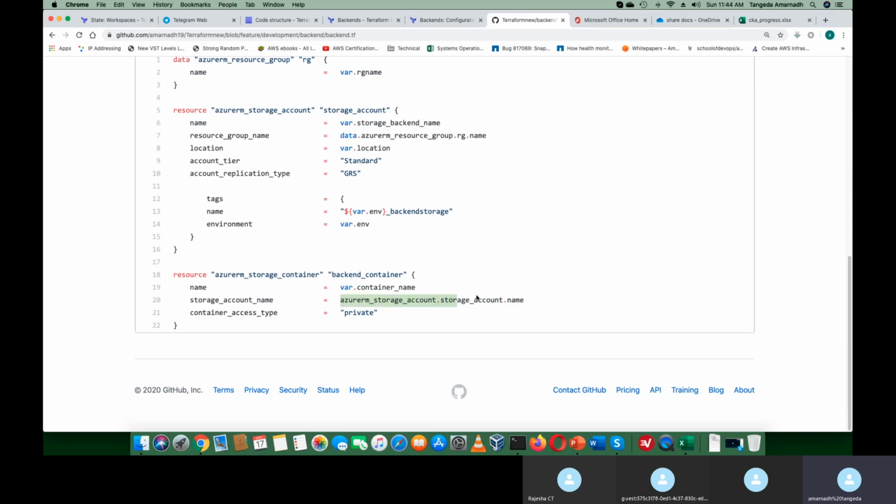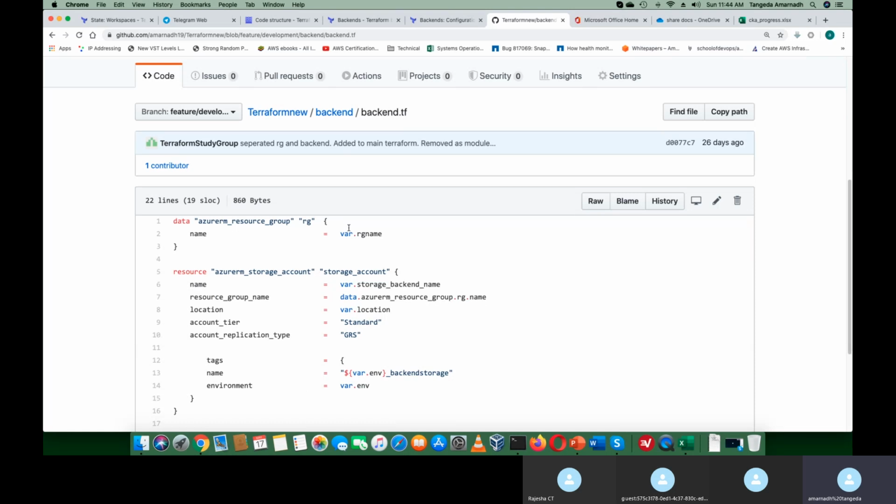In AWS it's the resource block, then the logical name, then name. So in Azure, everything will be called by using name. So storage name, and the container access type is again private. So this code will create a backend in Azure.